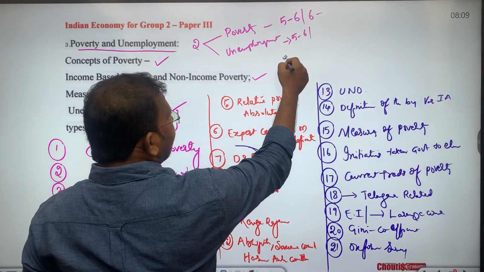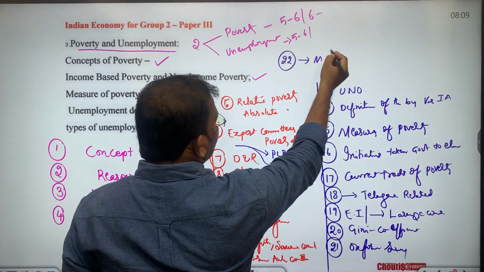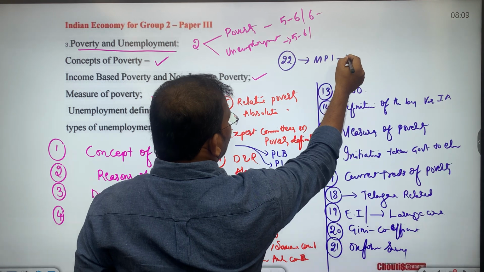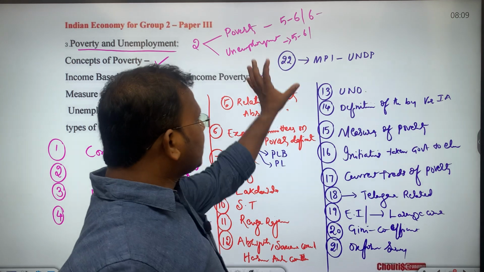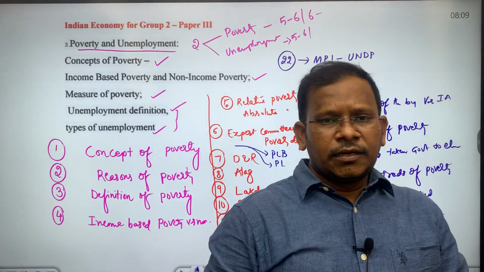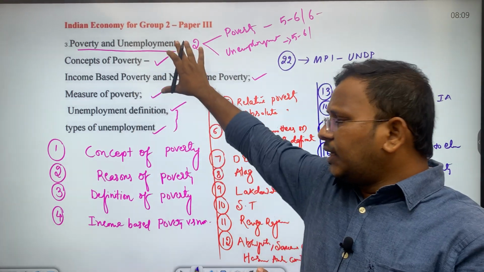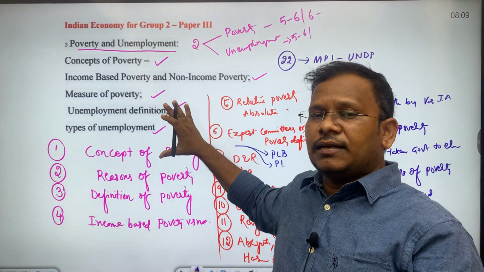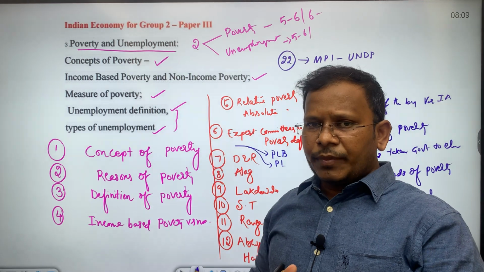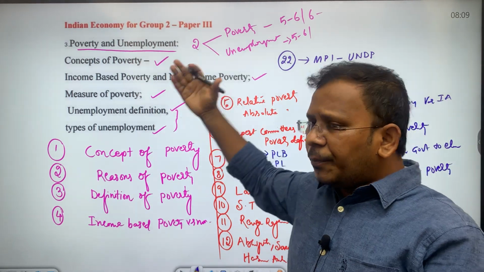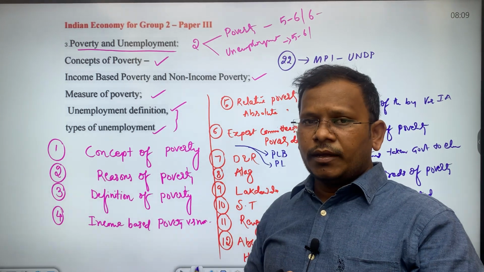As part of the 22nd subtopic in poverty, we will also study the multi-dimensional poverty index by the UNDP. Okay, so these are the 22 subtopics which will be studied as part of the lesson called poverty, which will give you 5 to 6 marks in your examination. And the concept called unemployment is a different concept which will be studied separately.